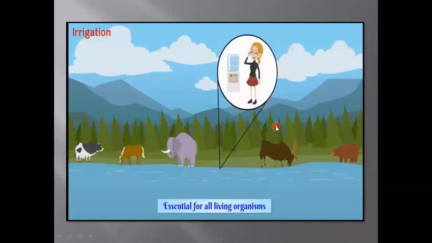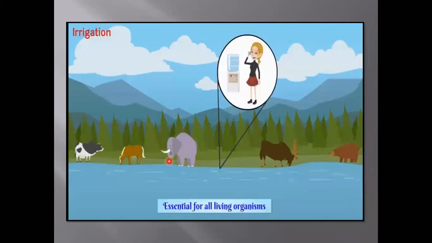First is irrigation. Children, you might want to know what irrigation is and why we irrigate crops. Dear students, we all know that water is very much essential for all living beings. Even seed germination needs a sufficient amount of water.